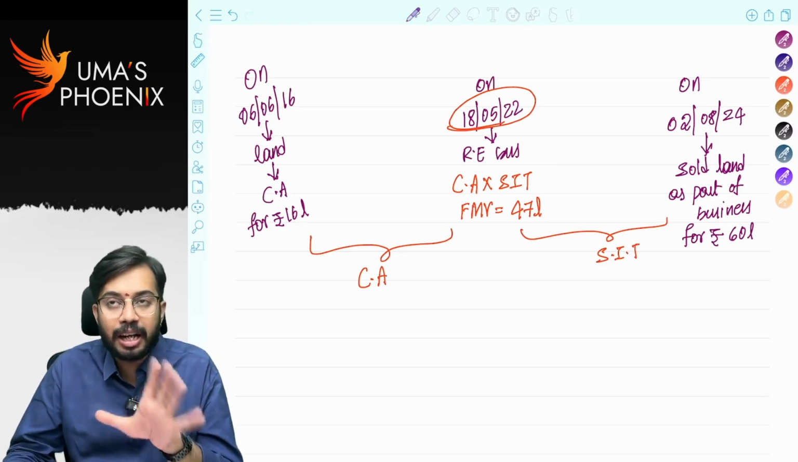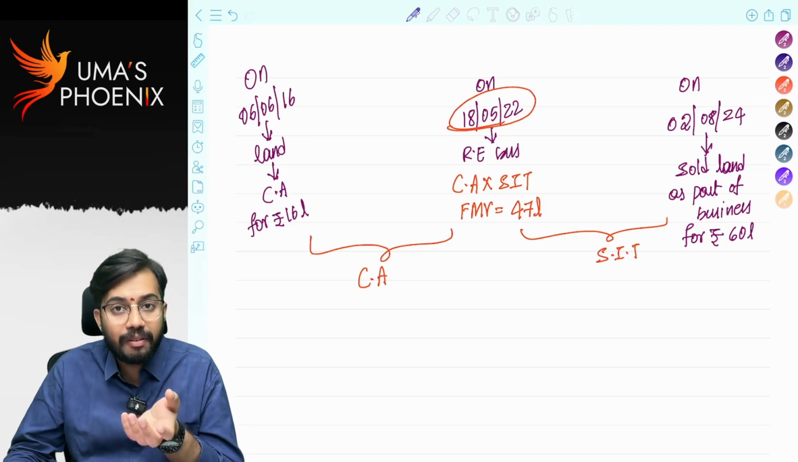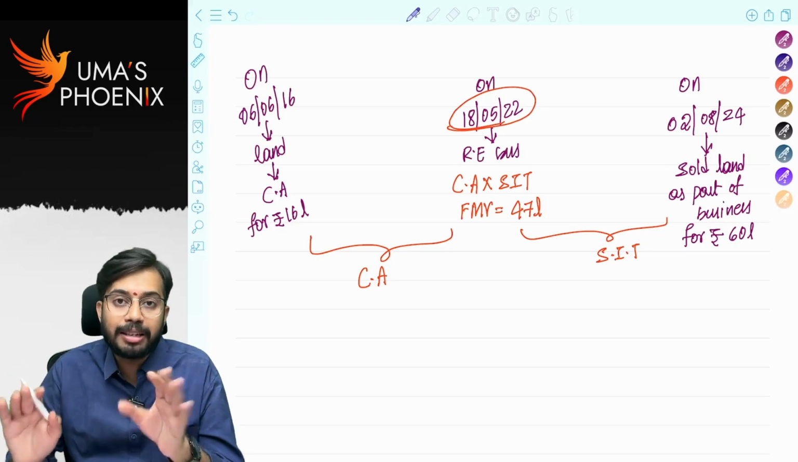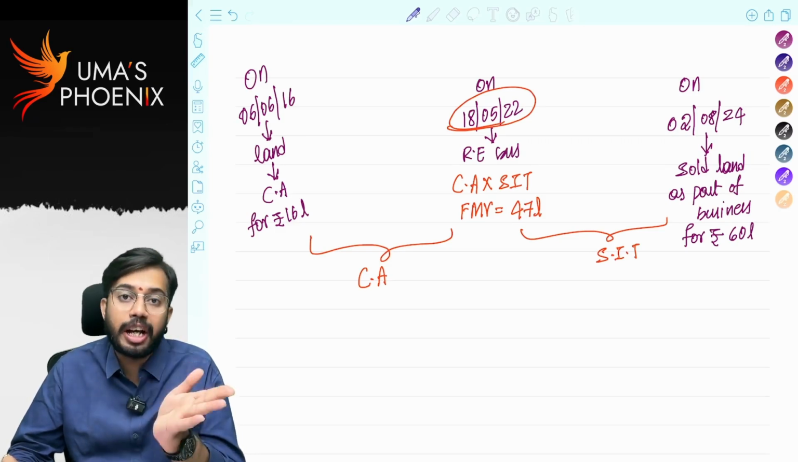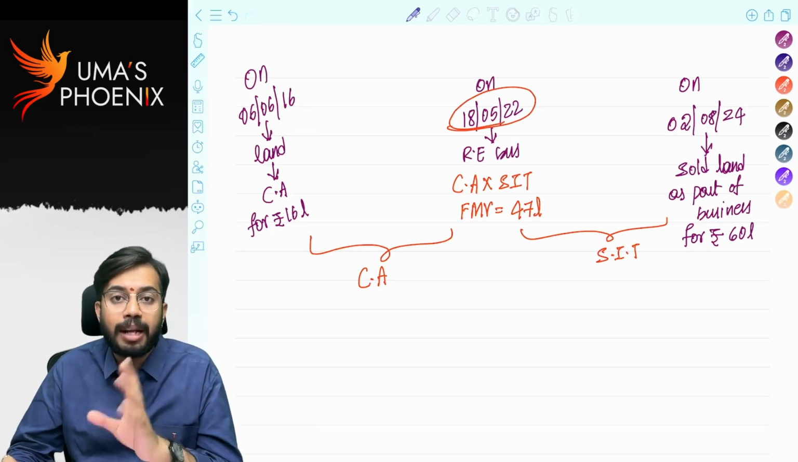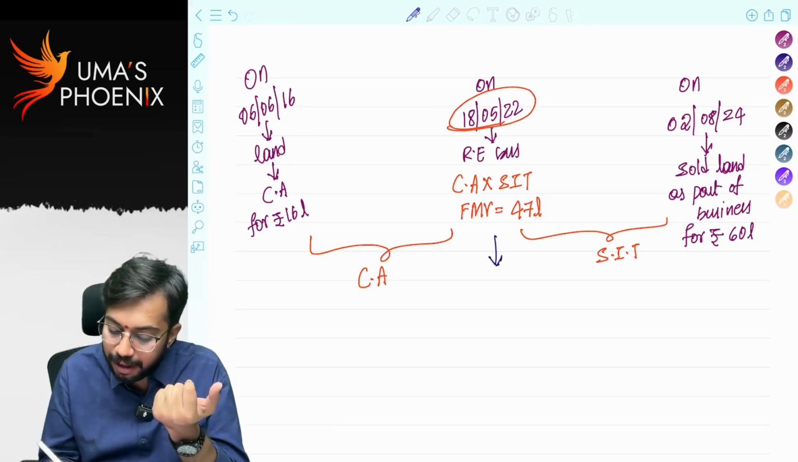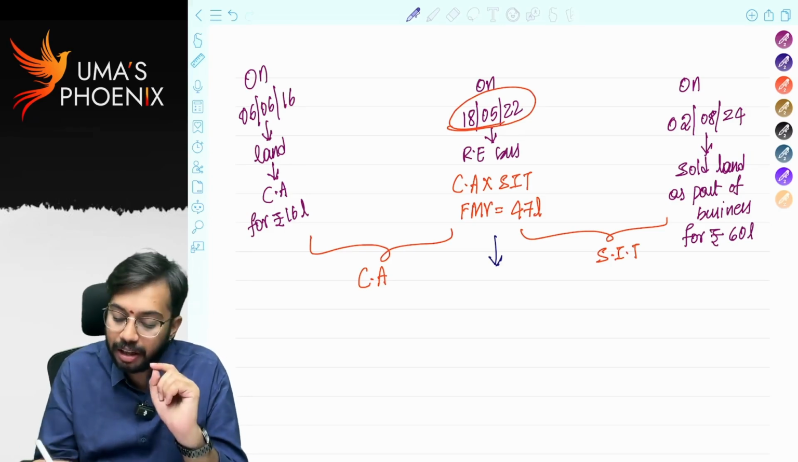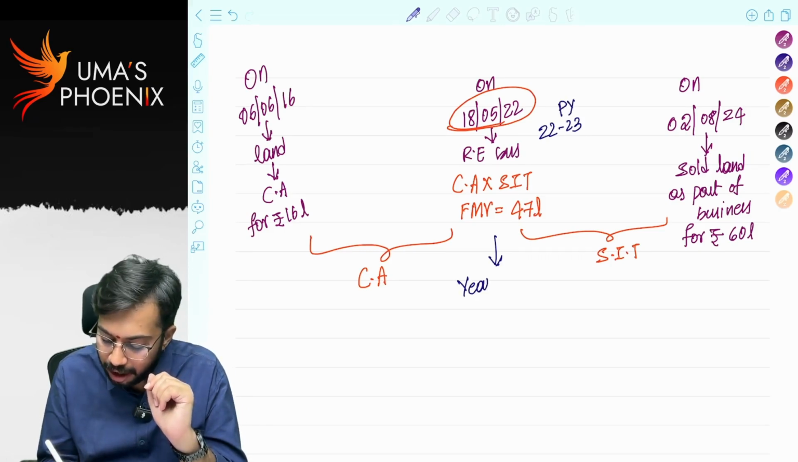In this case, generally capital gains are taxable in the year of transfer. But whenever you convert capital asset into stock in trade, in that case, capital gains are not taxable in the year of transfer, but capital gains are taxable in the year in which stock in trade is sold. In the previous class, I told even conversion of capital asset into stock in trade is also considered as transfer, and capital gains are required to be calculated. So what is year of transfer? Year of transfer is year of conversion. When conversion happened in 22-23, previous year 22-23 is year of conversion.